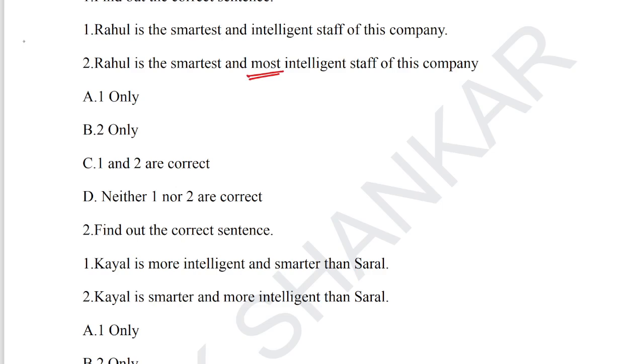When compared, 'most' is the key term here, which uses the proper superlative degree. Thus we conclude the second statement is the correct one. The answer is option B, 2 only correct.